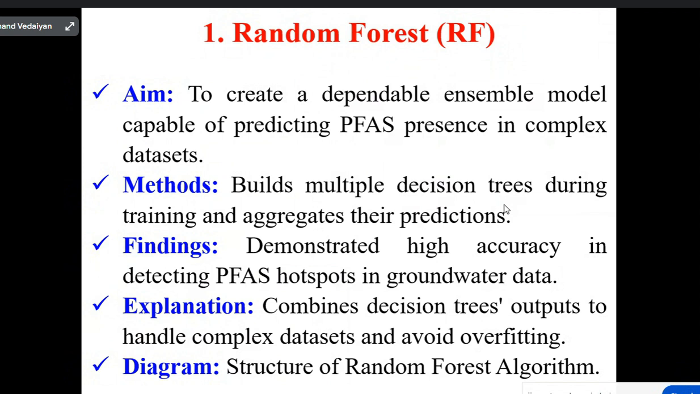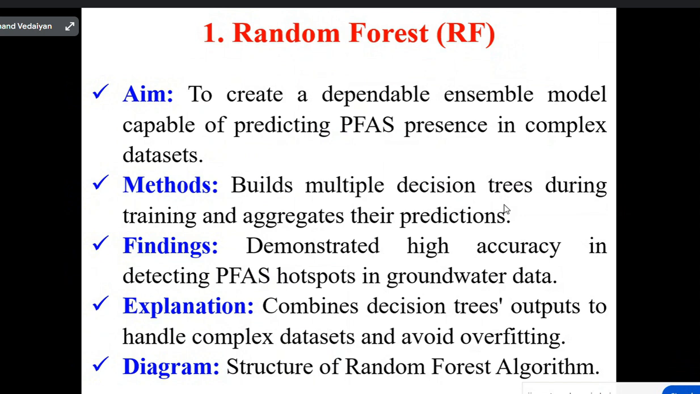So we are using it for classification, regression, clustering, association rule mining, and outlier detection. What we found demonstrated high accuracy in detecting PFAS hotspots in groundwater data.